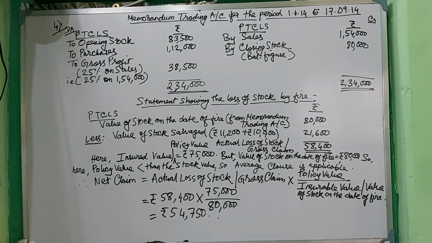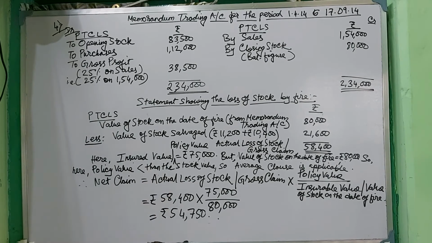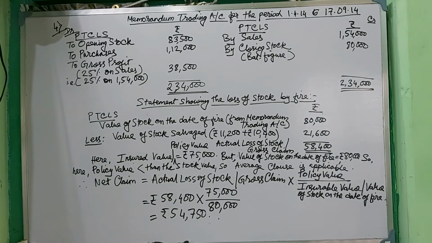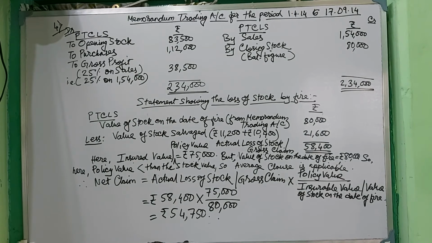You have insured a stock of 75,000. You are expecting that whatever the amount has been damaged, you will be getting 75,000, but that is not the case. The company has certain terms and policies, and on that basis they will calculate what is the actual loss you can get from this policy.